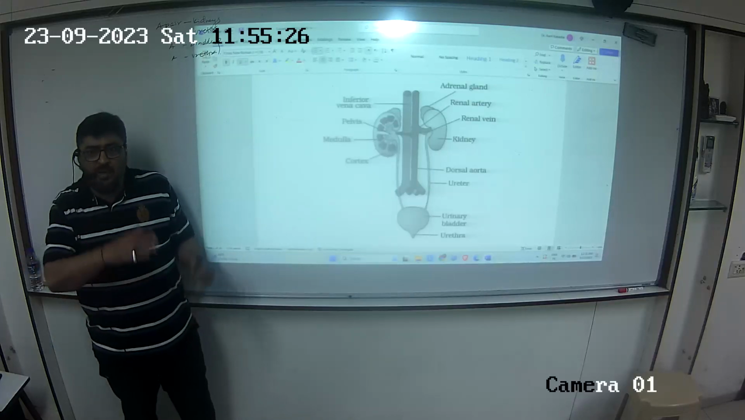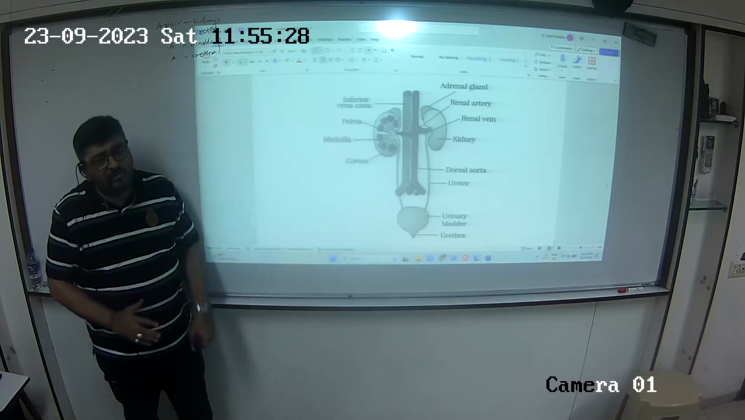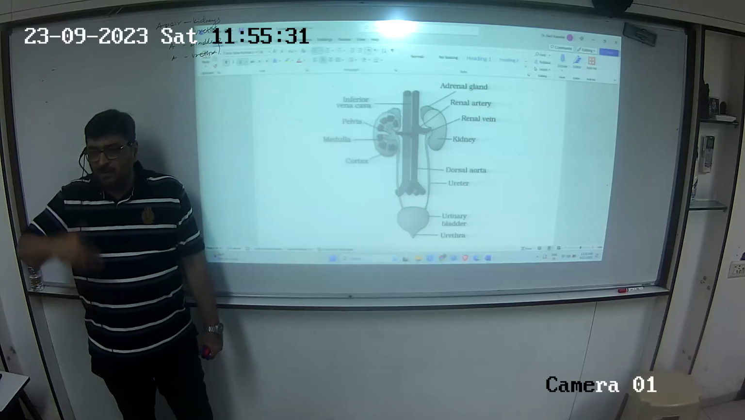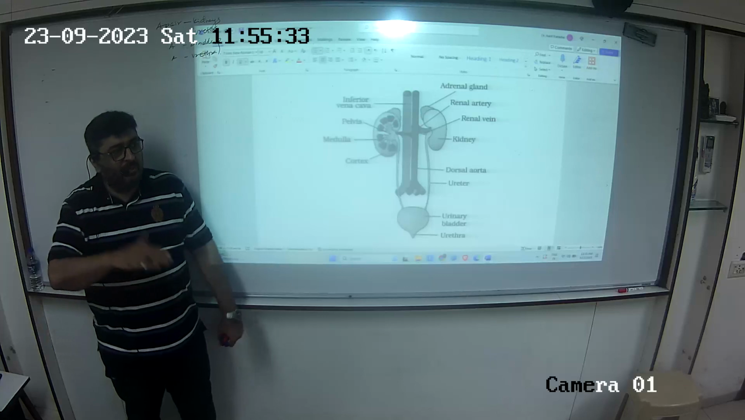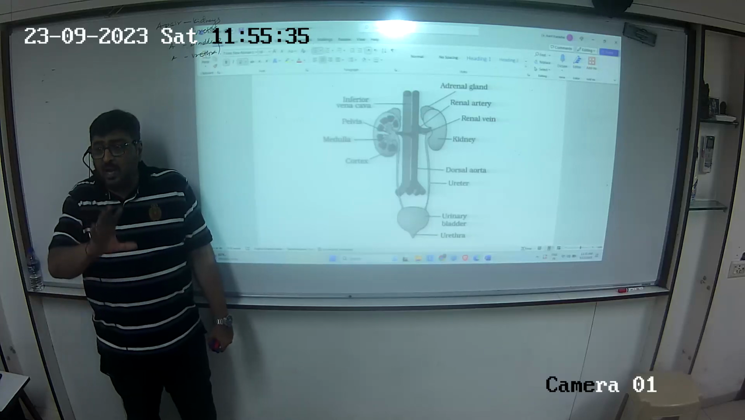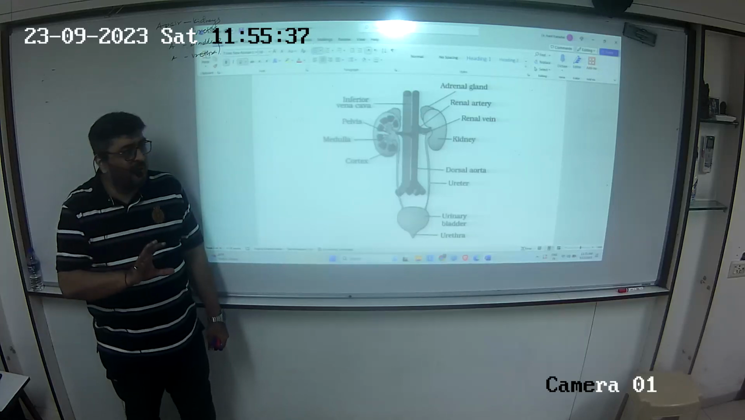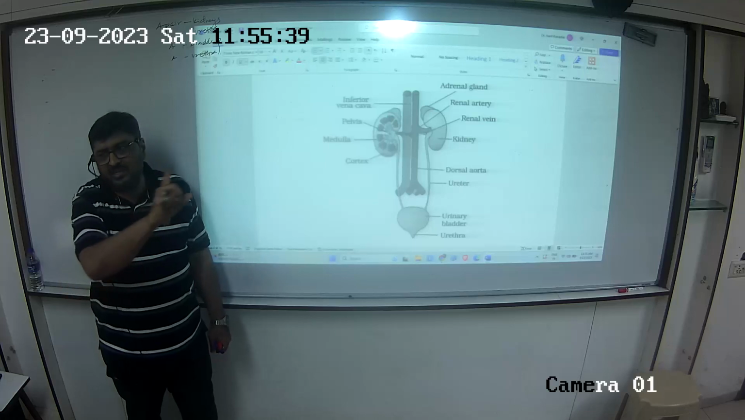Similarly, when you are trying to find the position of an organ, you use landmarks. What is dorsal to it? What is ventral to it? What is the lateral situation? That is how you come to the position of the organ inside the body. So first thing is, let's define the position.